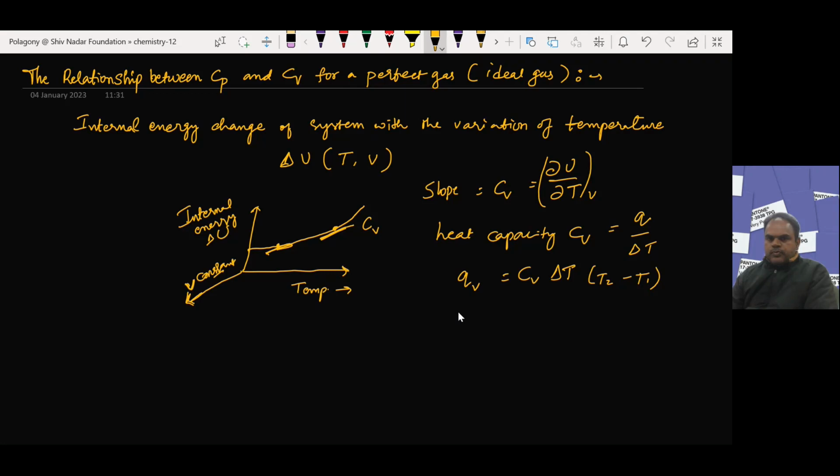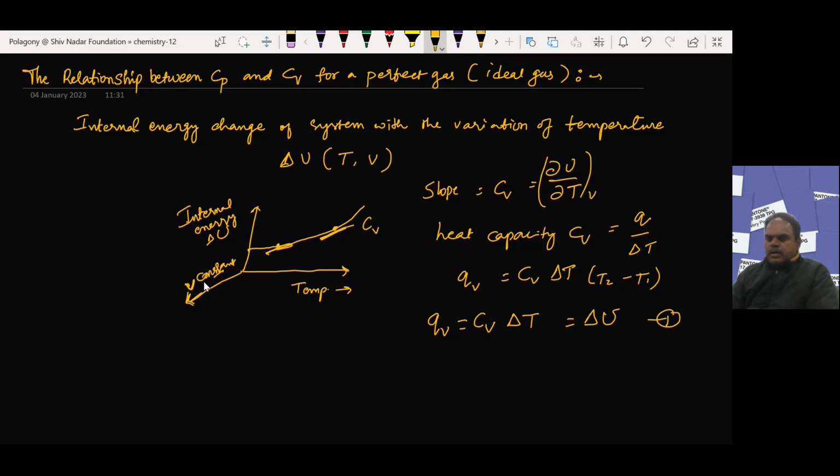So the heat transferred to the system at constant volume, can we write the equation, QV is equal to CV into delta T, which is equivalent to the change in the internal energy. So this is the equation, which means internal energy change is equal to heat transfer to the system at constant volume, right?